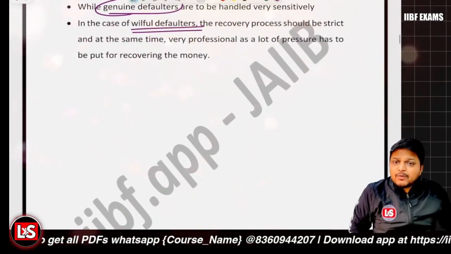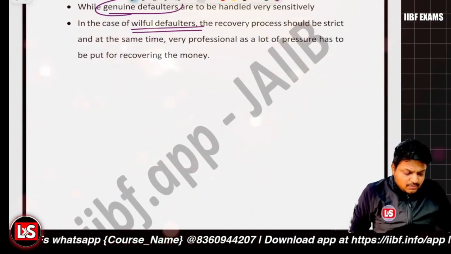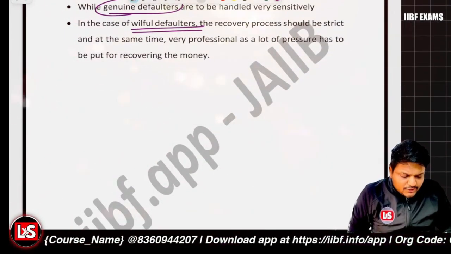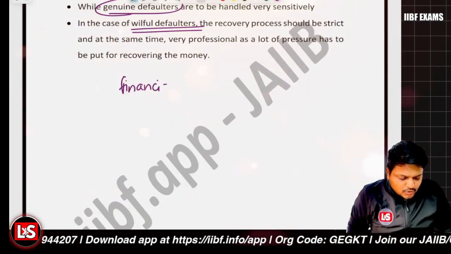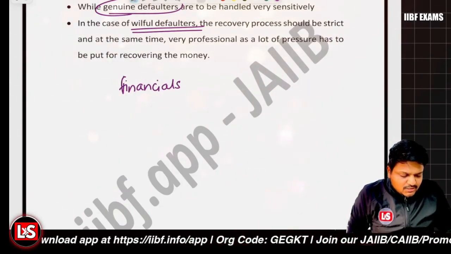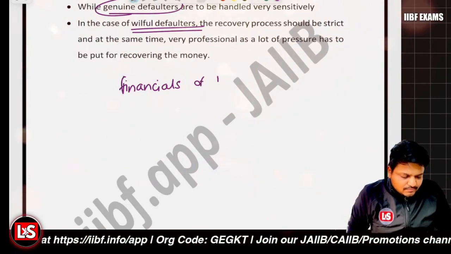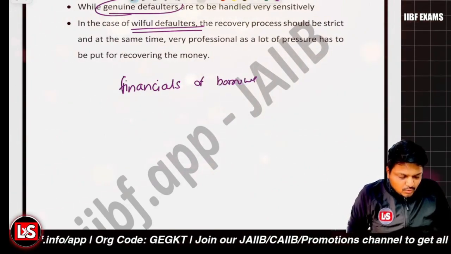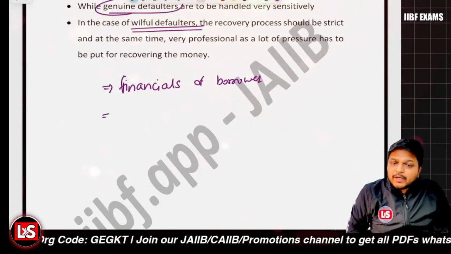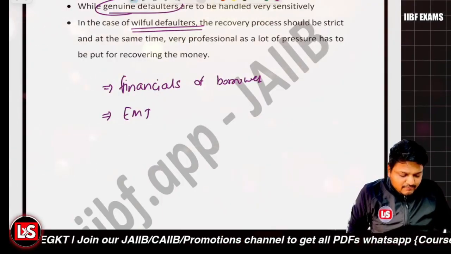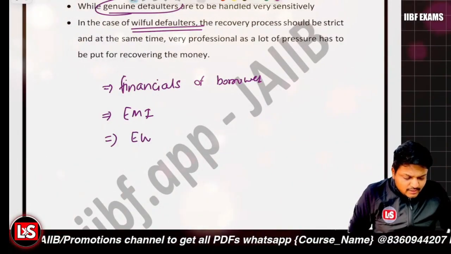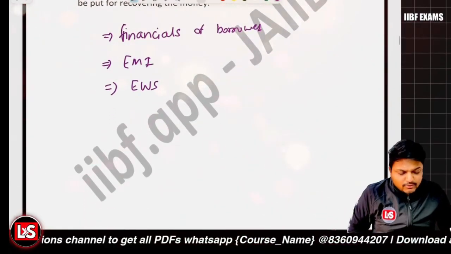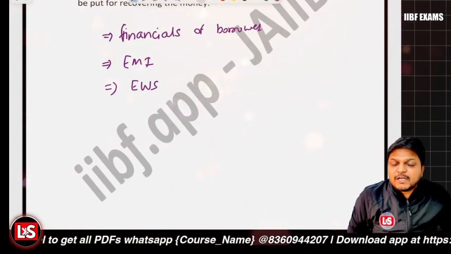And multiple monitoring tools are there. You can go for the financial data, you can look into the books of the customer, the financials of the customers. Or you can check if they are paying the EMIs or not. You can go for early warning signals, different ratios we calculate, or different statements which were to be submitted by the borrower.